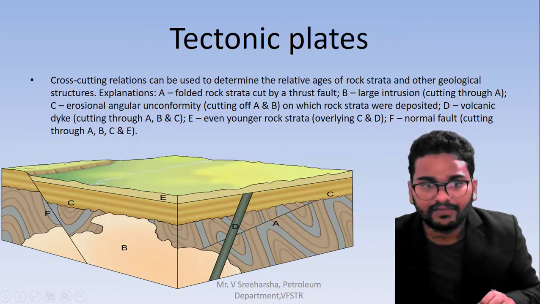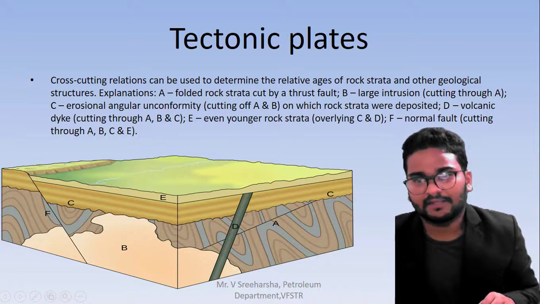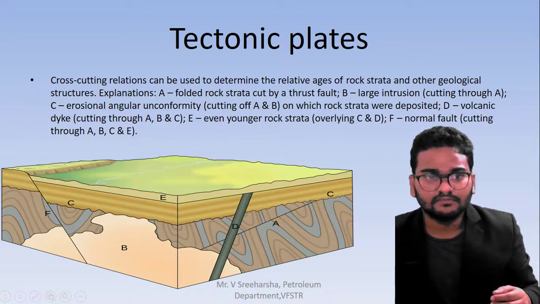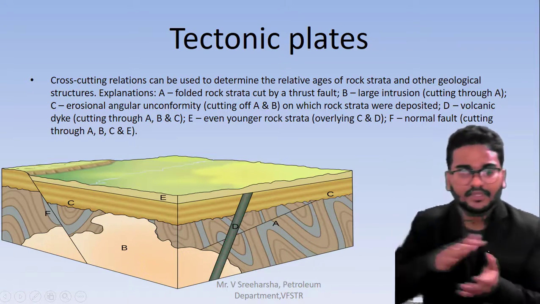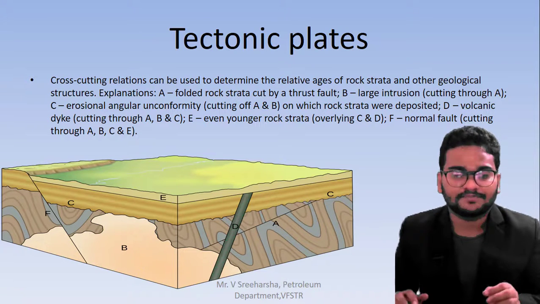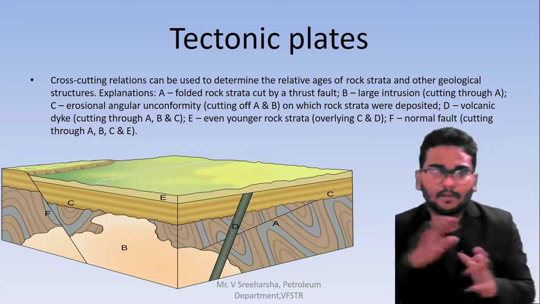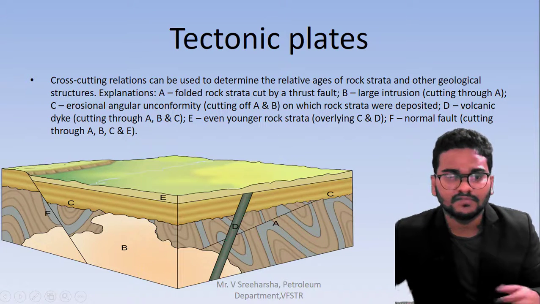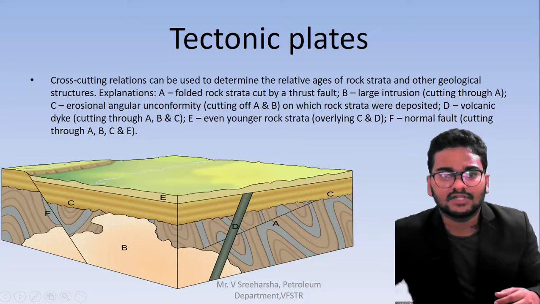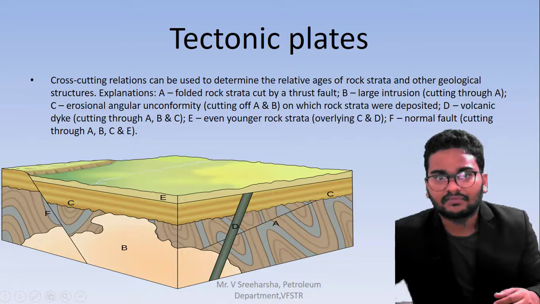Next one, B is the large intrusion. That means a different kind of matter which has come into the other matter. This is called an intrusion. Initially it is in the same layer, but often what happens, because of the movement of the plates in opposite directions, one plate comes down and one plate comes up. So that is a fault condition. This is the erosional unconformity, you can say. So these are the different types of things which happen.